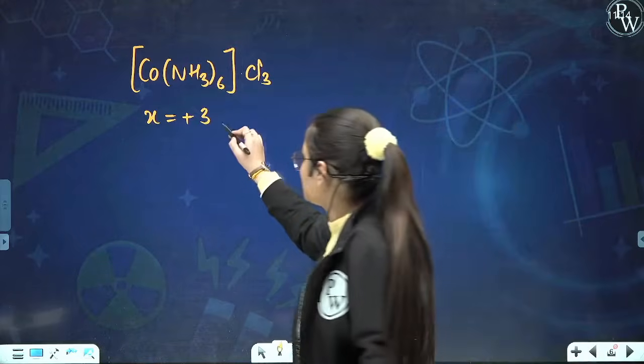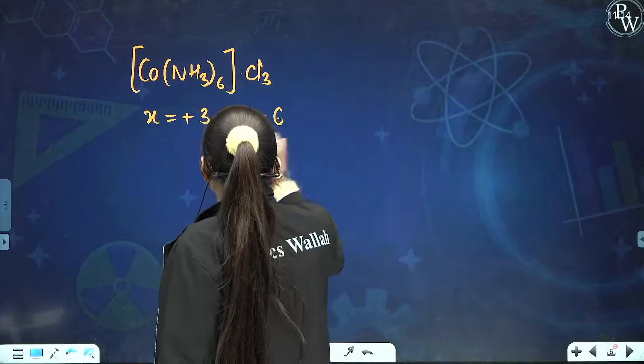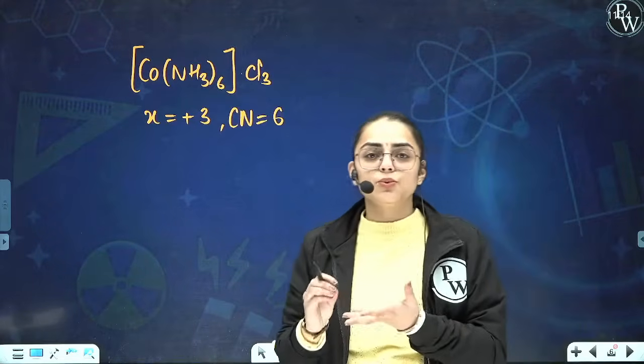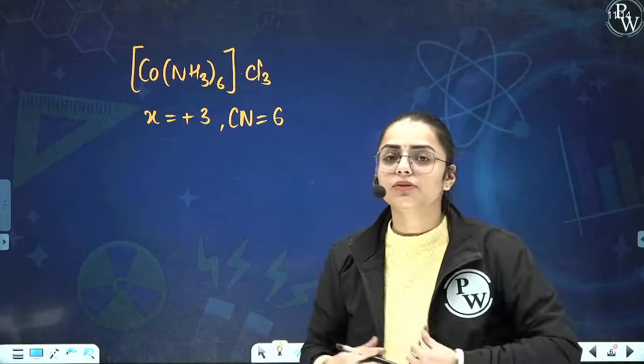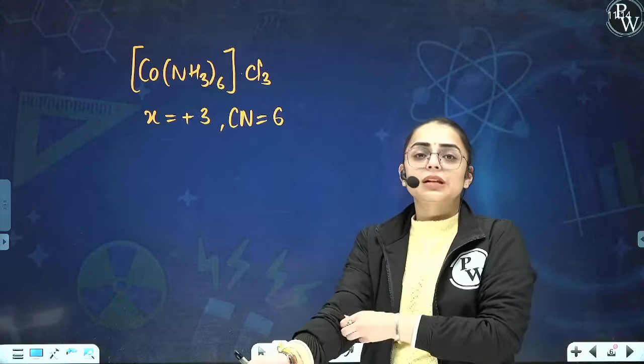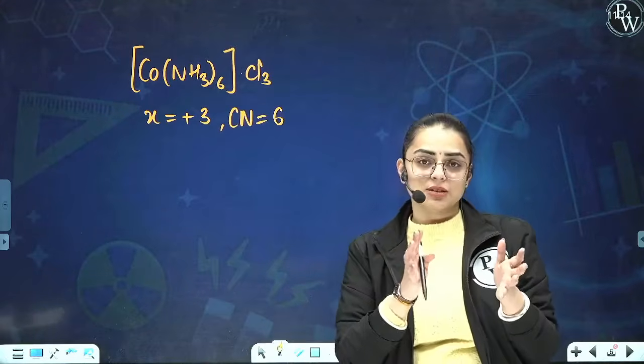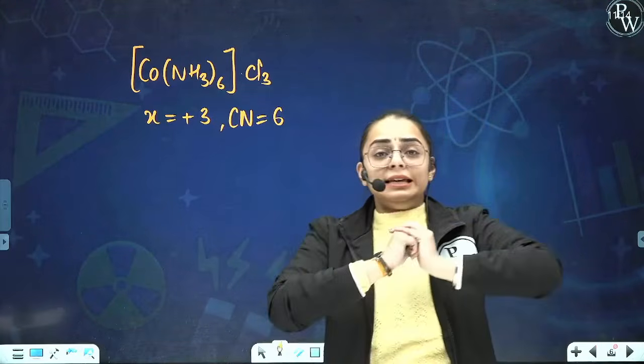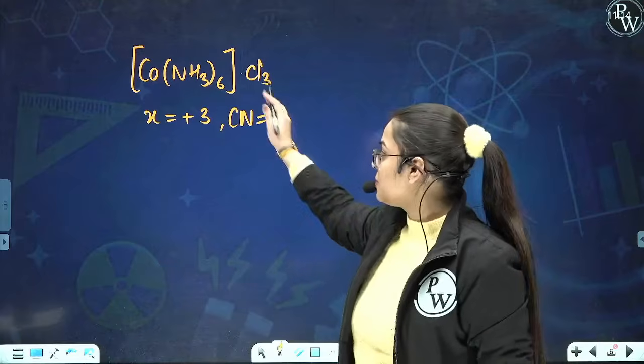There are certain oxidation states for which you generally learn the coordination number values. Here the coordination number will be 6.